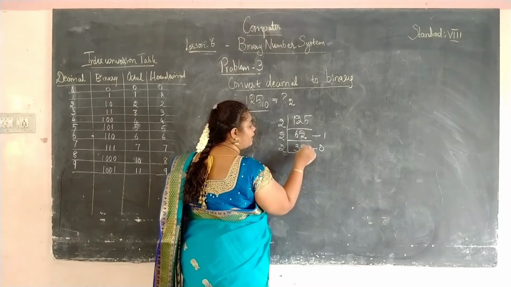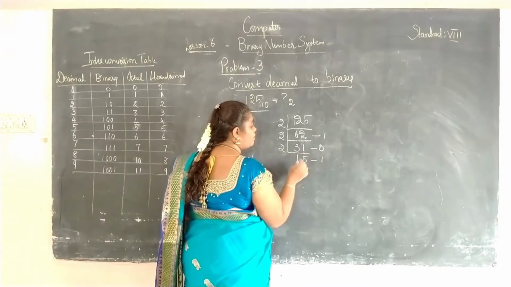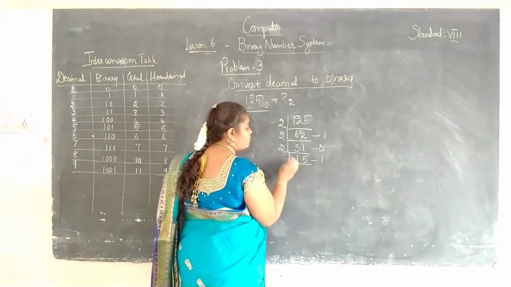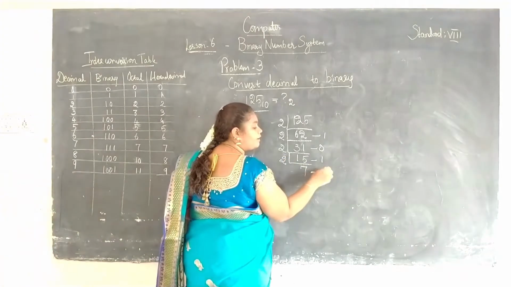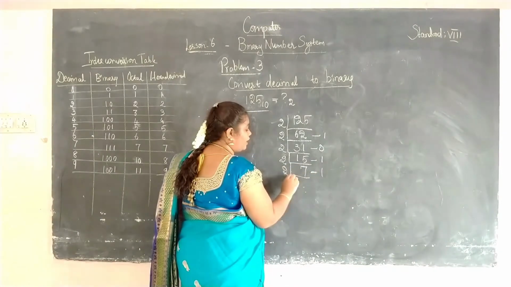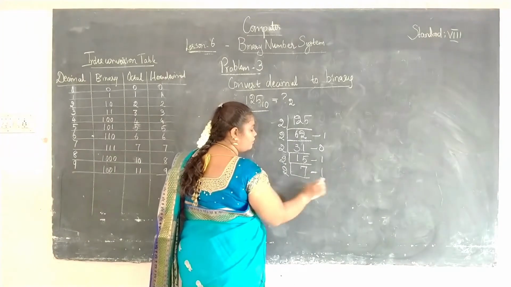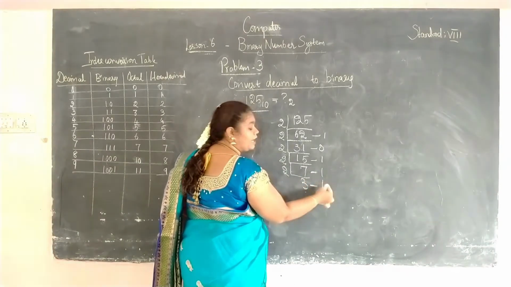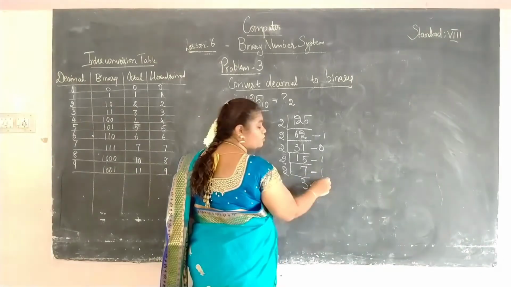Now if you divide 3 by 2, I will get 1, so 1 times 2 is 2, again I will get the remainder as 1. Again I am going to divide this 15 by 2, 7 times 2 is 14, so again you will get remainder as 1. Now I am going to divide this 7 by 2, 3 times 2 is 6, so you will have the remainder as again 1.